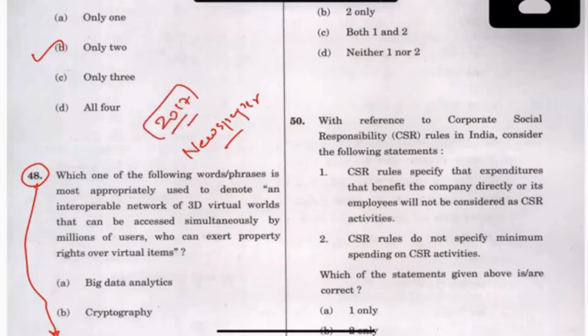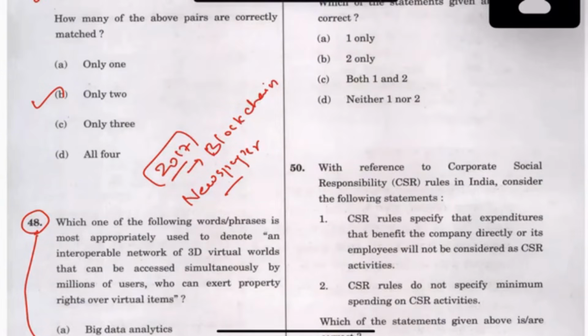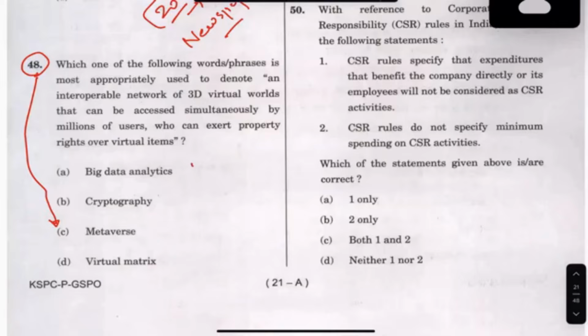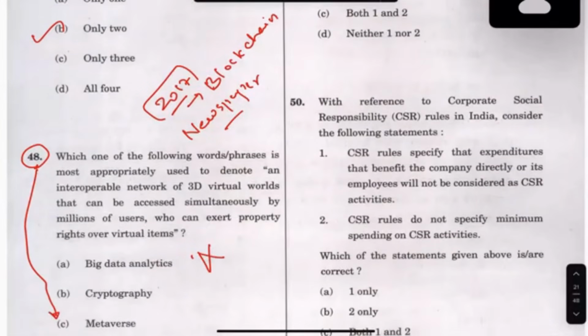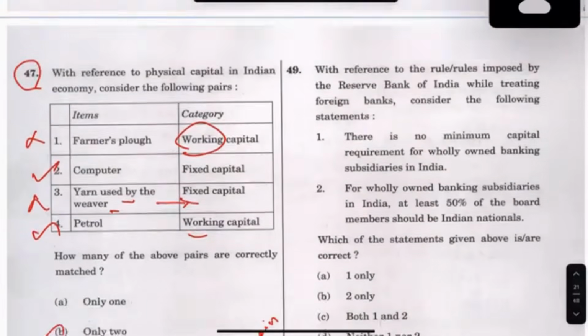I think this question on blockchain was there, a direct question. And one more question like this, they ask one question. These should be taken. You can mark this as a very important question that should be taken.